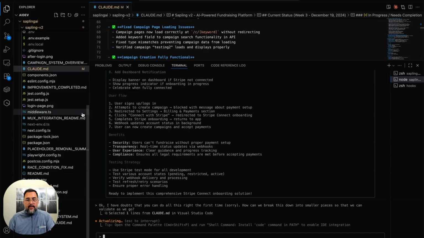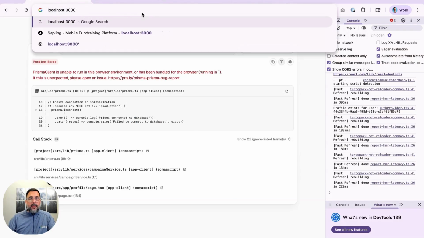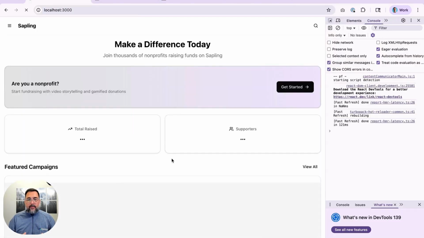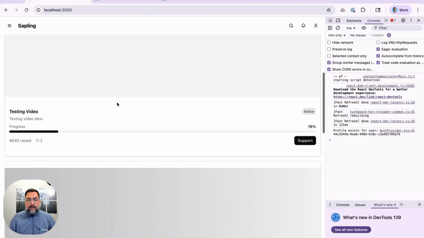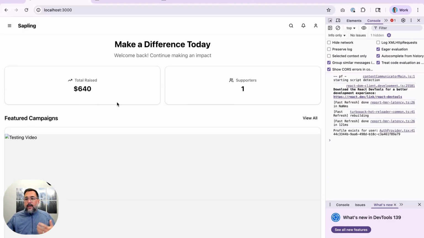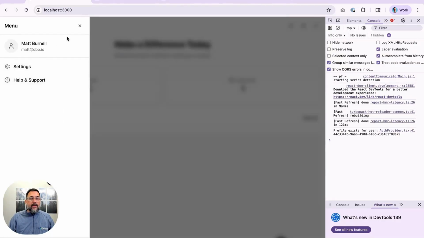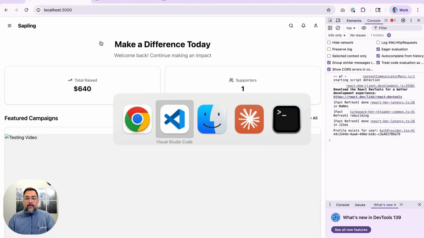I mean, listen, you know, it built this. It's running on my local computer. It's using a Supabase database. And I don't know why there's $640 raised because that hasn't happened yet. But yeah, I mean, it's not bad. It's got me sticking around and not saying, screw it, I'm going to do it myself. But anyway, so let's go back to Claude, see what it came up with.